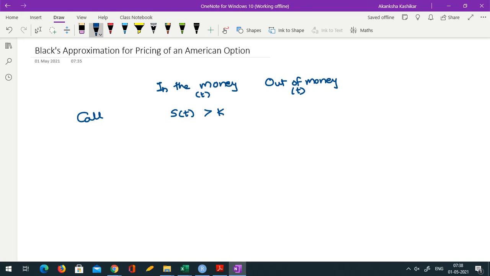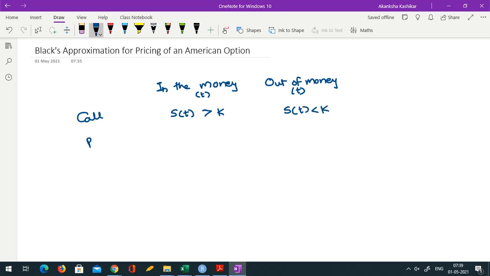Can you see why? We know that the call option is profitable if the strike price is less than the actual share price at time capital T. In the case of an American option, you have a choice to exercise in between. So you would choose to exercise only if ST is greater than K. Hence, we say that call option is in the money if ST is greater than K, and it is out of money if ST is less than K.